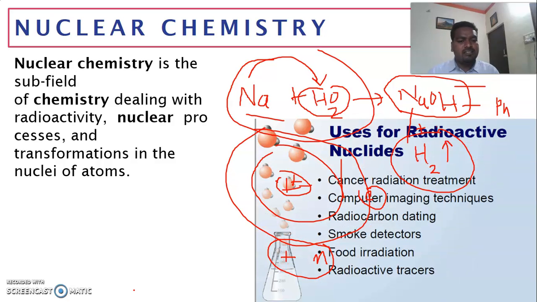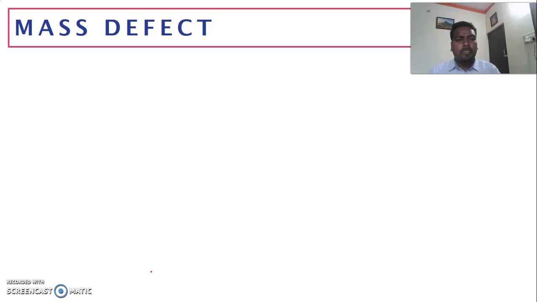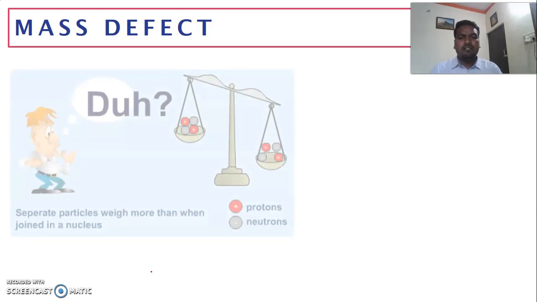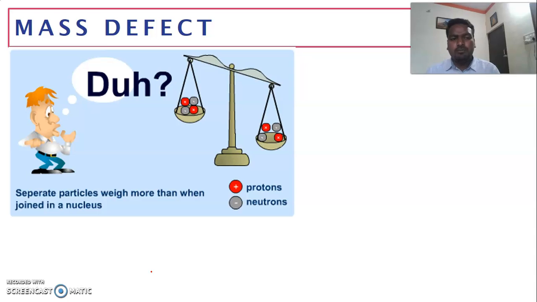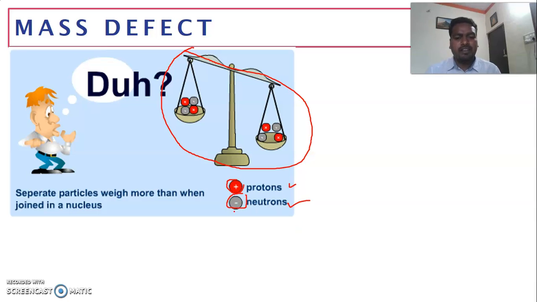As I discussed, you know some of the applications, and one important thing here is you just observe this picture. In this picture, there is a weighing balance, where the red balls are protons and the gray balls are neutrons.